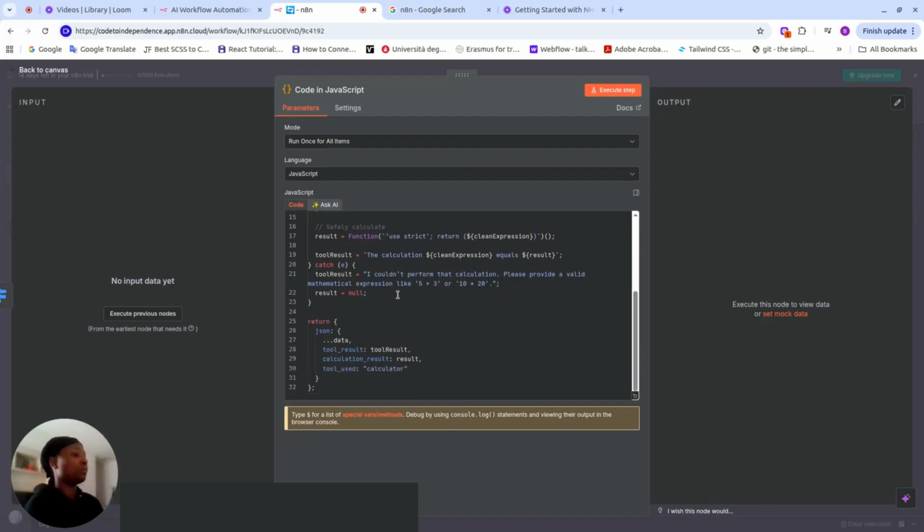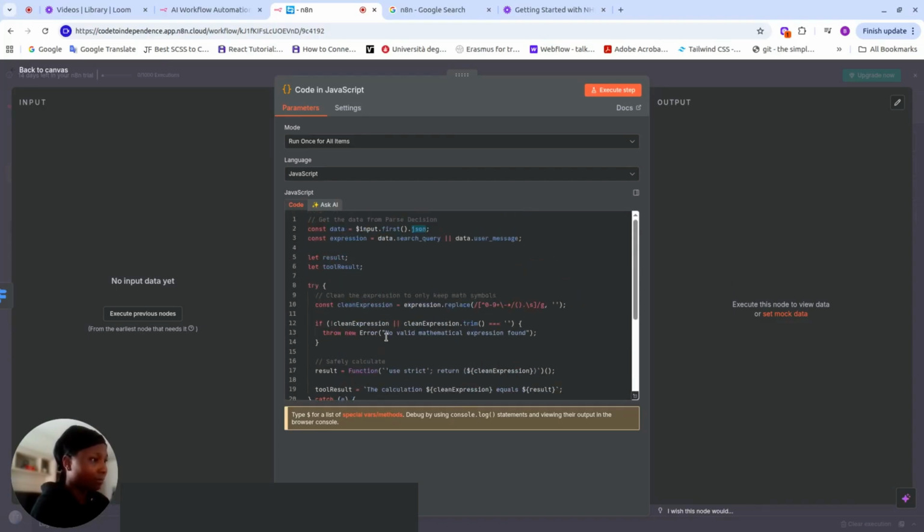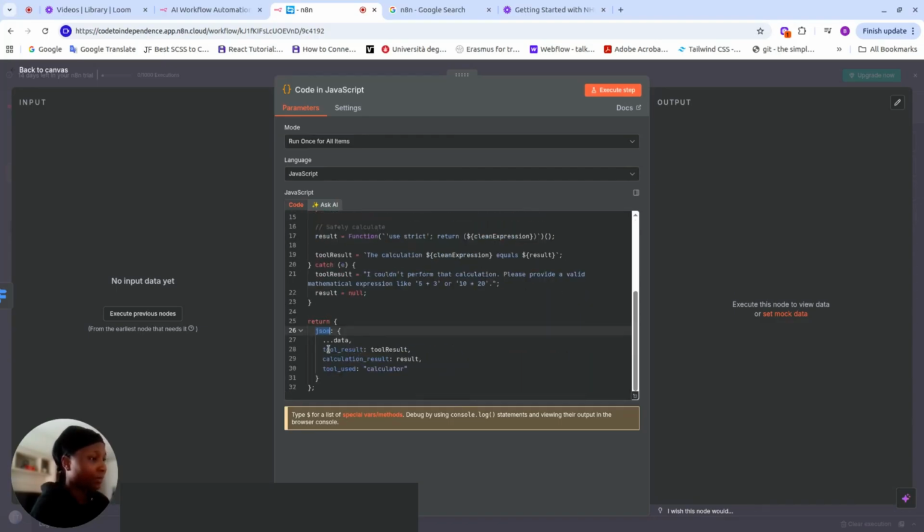And then our result is function use strict return clean expression, because we want to have a clean prompt to ask the calculator to give us a response. And then our 2 results, we have this equals to the result. If there's a problem, it says I couldn't perform the calculation, please provide a valid mathematical expression like this. Okay, and then our result is null.